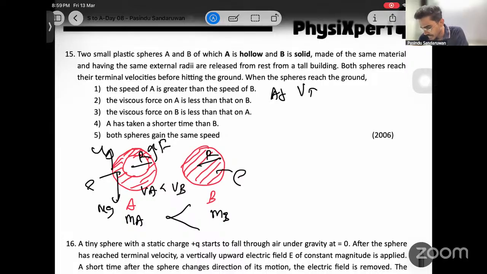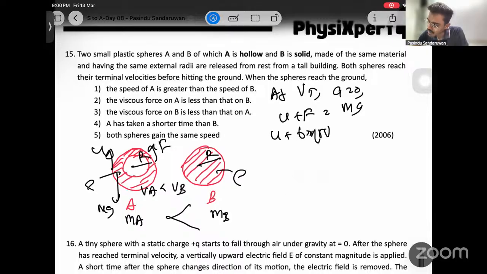At Vt, terminal velocity, acceleration is 0, which means U plus F equals mg. Then U plus F is 6πηrv equals mg, right? U is a constant because their external radii are same, which means volumes are same.